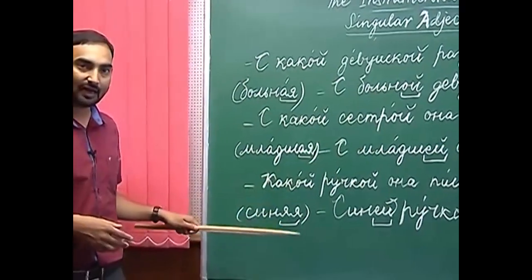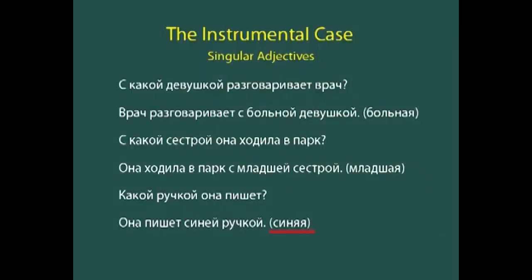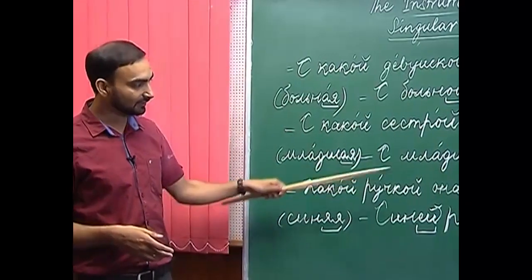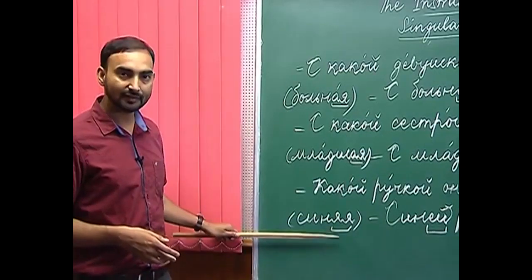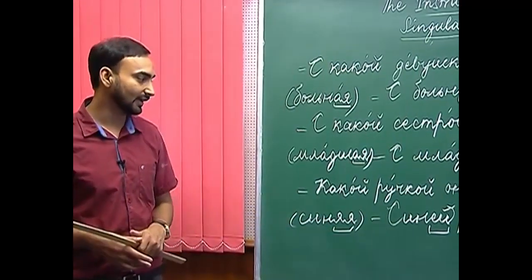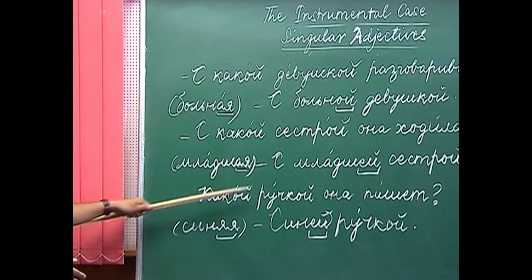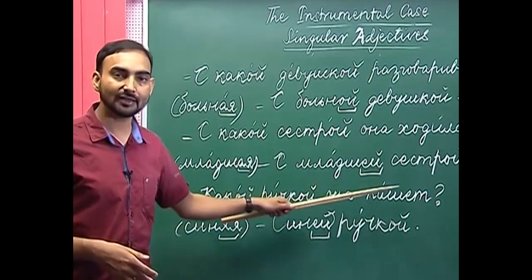The next is an adjective with a soft ending, ya and ya. Senia. Senia is blue. So, how do you change senia in the instrumental case? Let us look at the question and then we will try to answer it using the adjective senia in the instrumental case. Kakoi ruchkai ana pishit. What pen is she writing with?